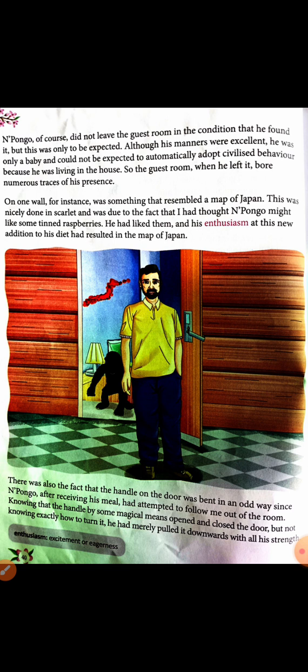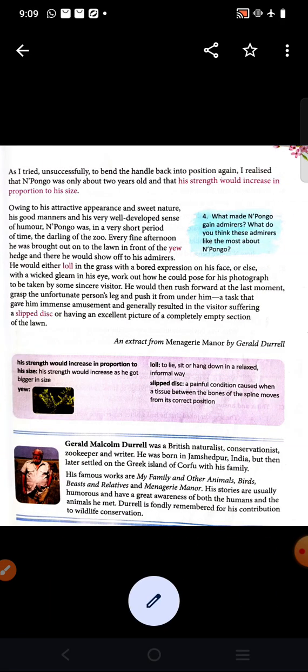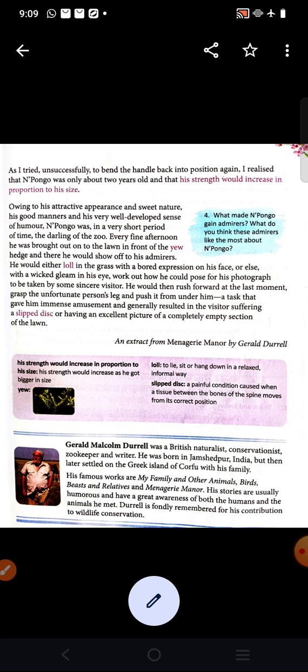So he had merely pulled it downwards with all his strength. The author merely pulled it downwards with all his strength, as I tried unsuccessfully to bend the handle back into position again. So the author was trying to fix it.